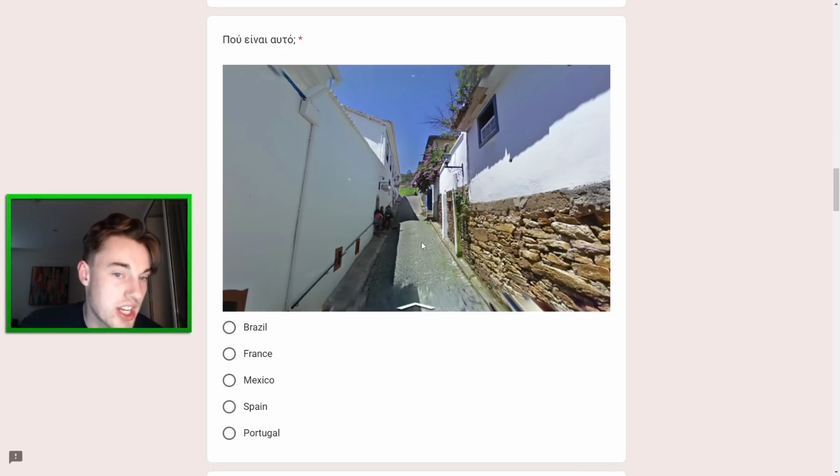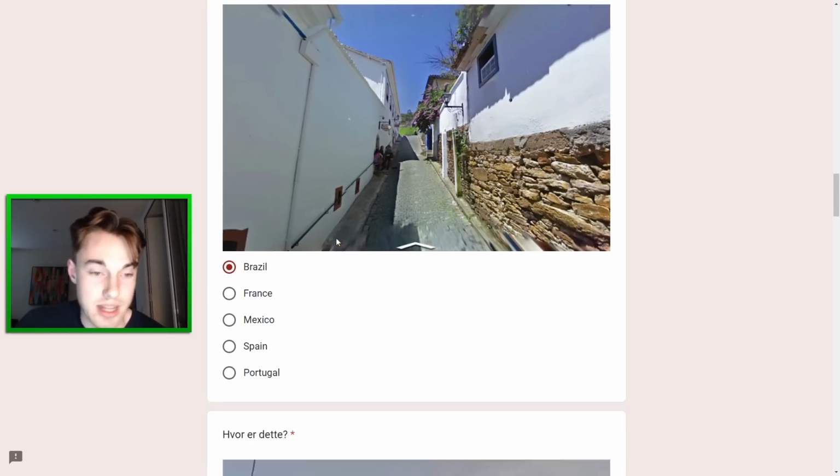It's like a bit of a Portuguese pavement here, so that's what makes me want to go Brazil. Also the fact that this is so green in the background. I think the whole vibe of it is more Portuguese and for that reason, Brazilian bait, I would say. However, you do get this generation 2 camera sometimes in Brazil, though it's very rare. I think Mexico second option and then Portugal third option. I don't think it's France or Spain. So yeah, let's go for Brazil there.